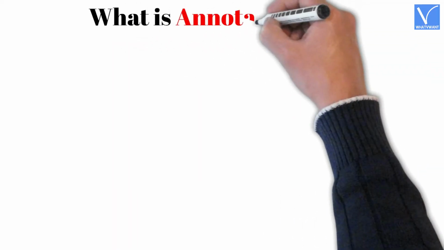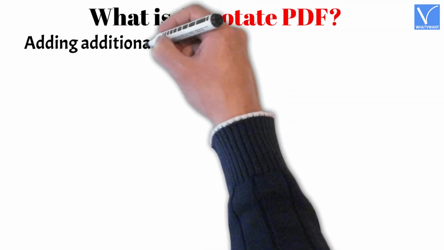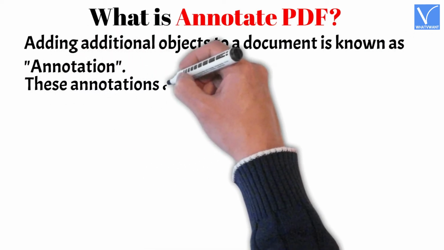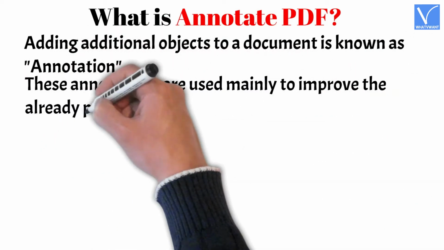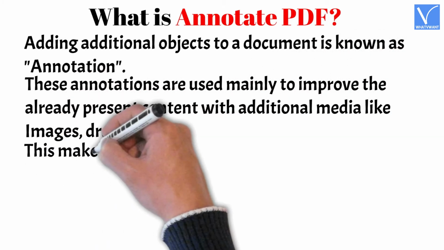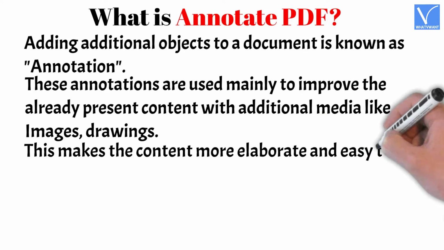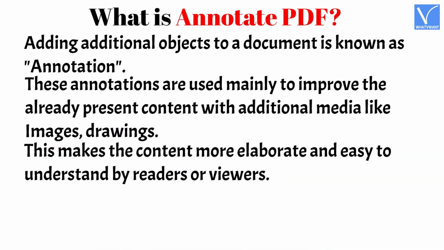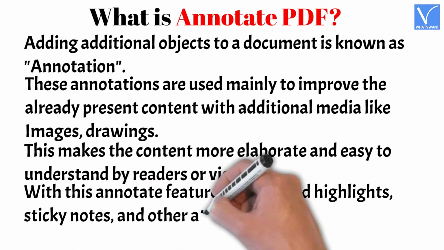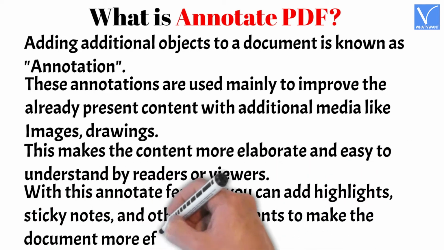What is Annotate PDF? Adding additional objects to a document is known as annotation. These annotations are used mainly to improve the already present content with additional media like images, drawings. This makes the content more elaborate and easy to understand by readers or viewers. With this annotate feature, you can add highlights, sticky notes, and other attachments to make the document more effective.